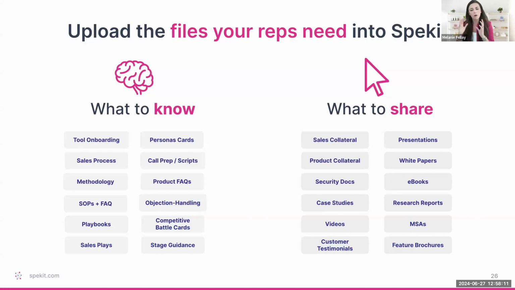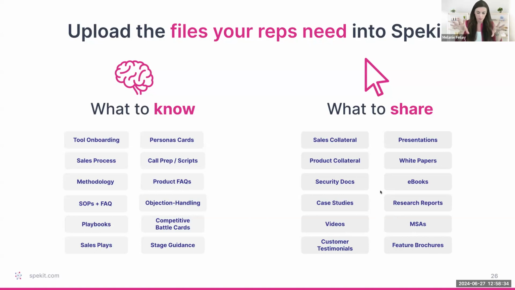And then what to share, right? So that's going to be things like your sales collateral, maybe your MSA, your NDA. It could be product collateral, like any sort of one-pager that you have. It could be security docs. The example I showed was actually our COI, certificate of insurance. The kinds of things that our reps need to send, as well as white papers, ebooks, and more.